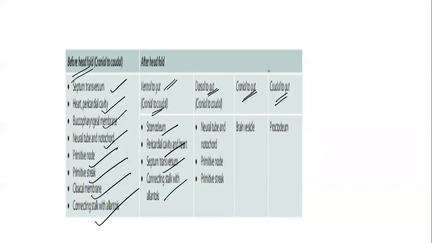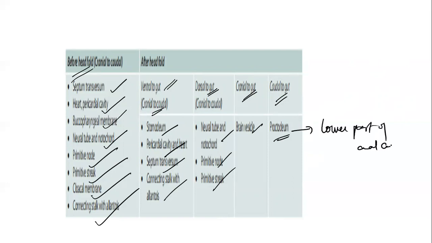Dorsal to the gut, you'll be finding the neural tube and the notochord, primitive node, primitive streak. Yes, you all know, right? And then cranial to gut, you'll be finding the brain vesicle, a derivative of the neural tube. And then caudal to gut, you'll be having the proctodeum. What is this proctodeum? It's the lower part of the anal canal.